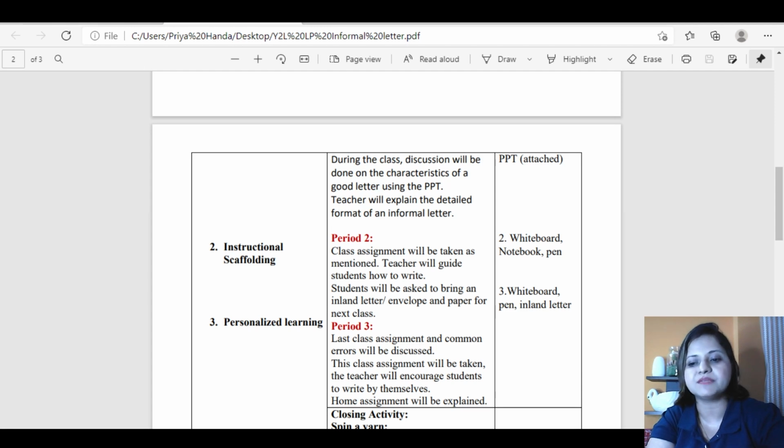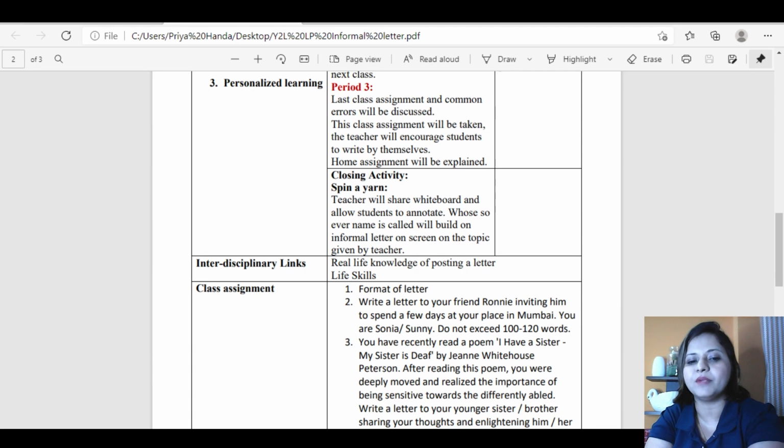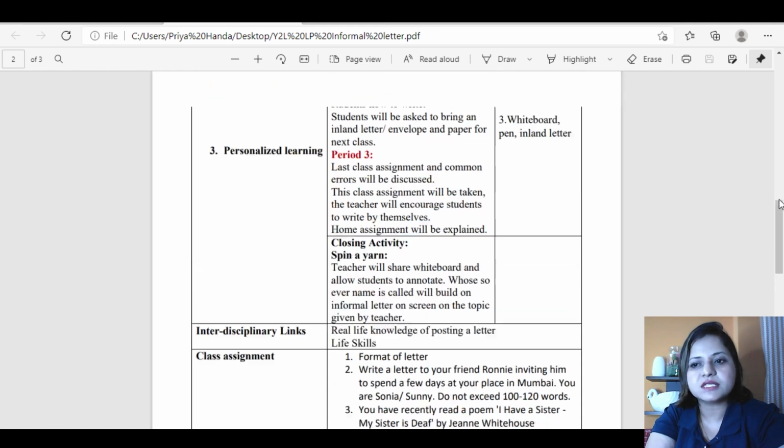Now when I'm writing as mentioned, I'll just scroll it and show you that under the class assignment, I have given that format of the letter is there for the first. And the second period, write a letter to your friend Ronnie inviting him to spend a few days at your place in Mumbai. You are Sonia or Sunny, do not exceed these many words. So this is the class assignment.